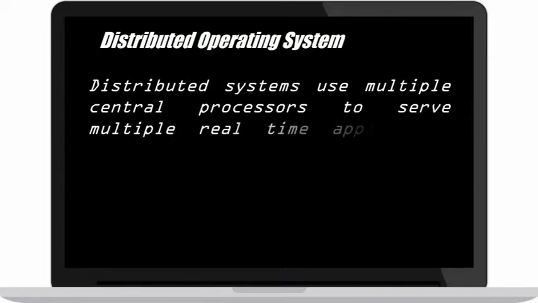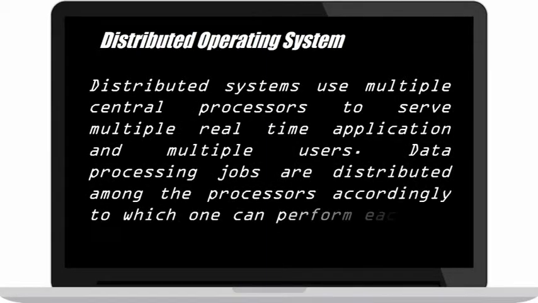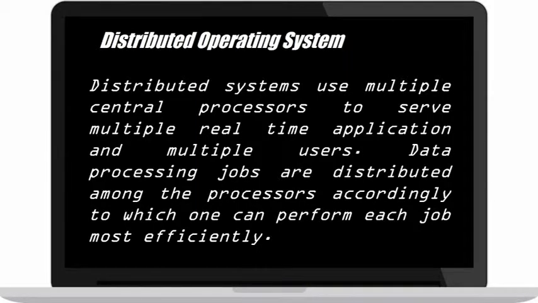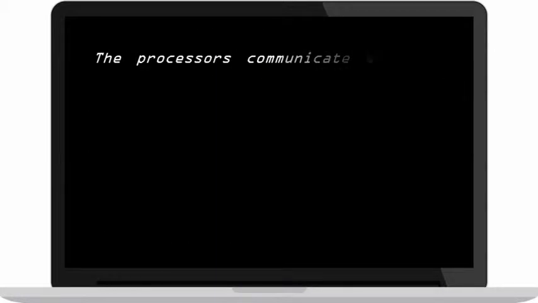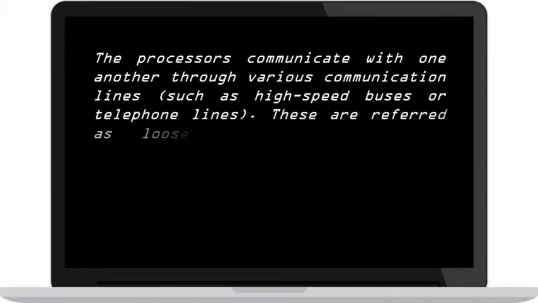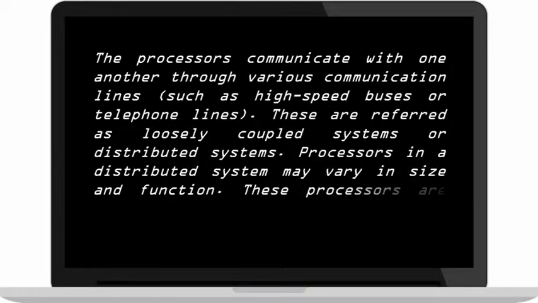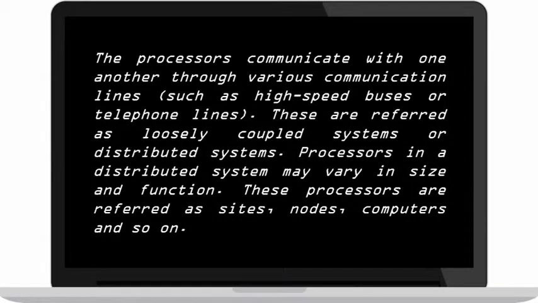Distributed operating system. Distributed systems use multiple central processors to serve multiple real-time applications and multiple users. Data processing jobs are distributed among the processors according to which one can perform each job most efficiently. The processors communicate with one another through various communication lines, such as high-speed buses or telephone lines. These are referred to as loosely coupled systems or distributed systems. Processors in a distributed system may vary in size and function. These processors are referred to as sites, nodes, computers, and so on.